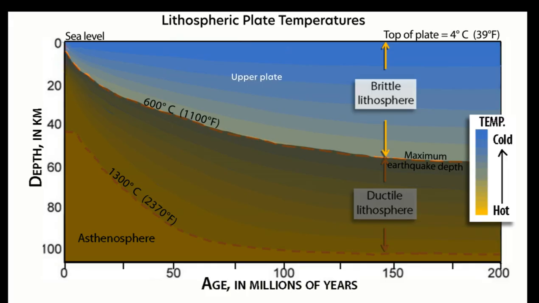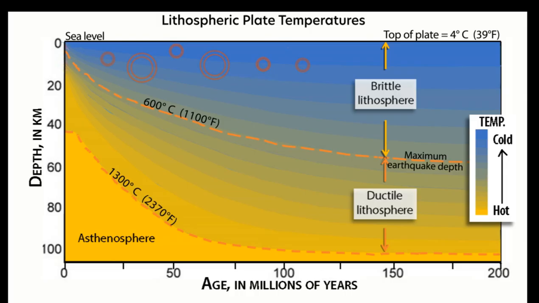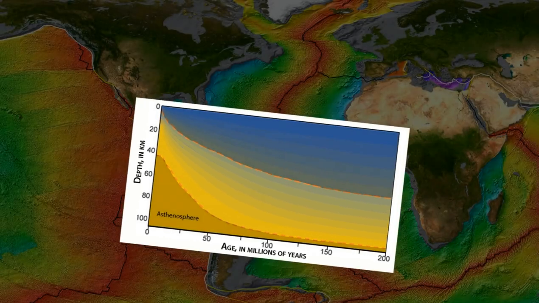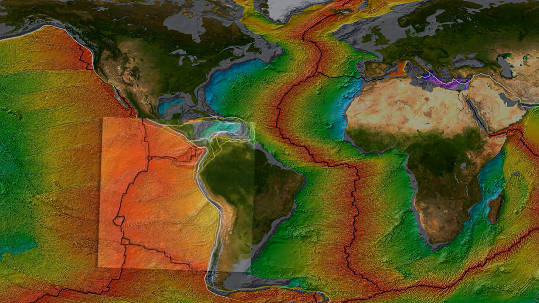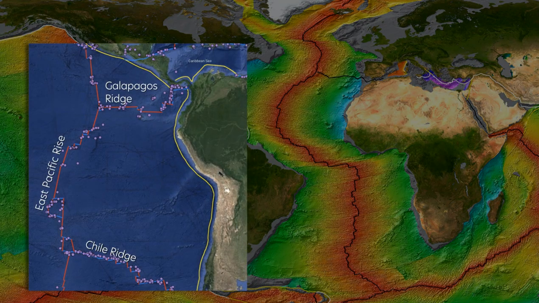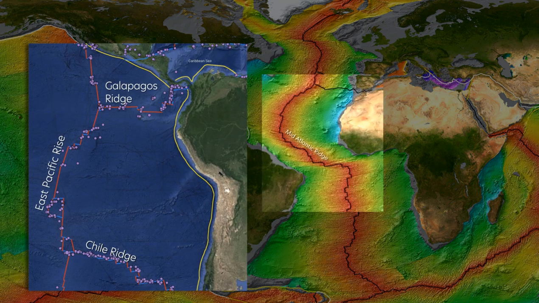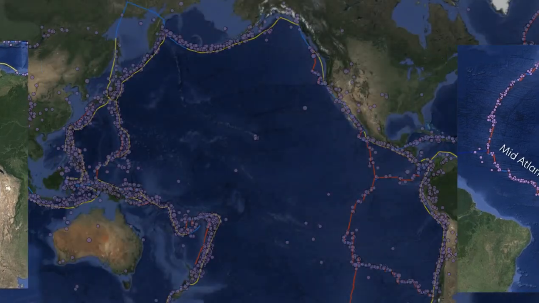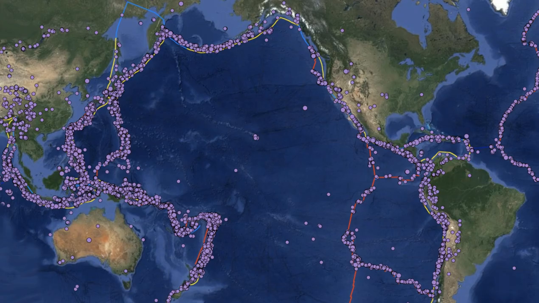The upper part of the plate, where the temperature is less than 600 degrees Celsius, is the only part cold and brittle enough to fracture and produce earthquakes. Though still rigid, the lower plate is warmer and can deform in a ductile or plastic fashion. So, the spreading centers and transform faults of the East Pacific Rise, Chile Ridge, and Galapagos Ridge in the eastern Pacific Ocean have only shallow earthquakes. Similarly, in the Atlantic Ocean, only shallow earthquakes are found along the mid-Atlantic Ridge. Shallow earthquakes can occur at all plate boundaries, and even occasionally in the middle of oceanic plates.